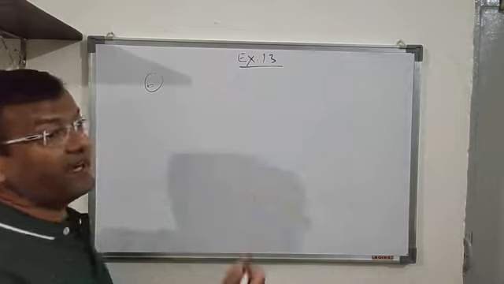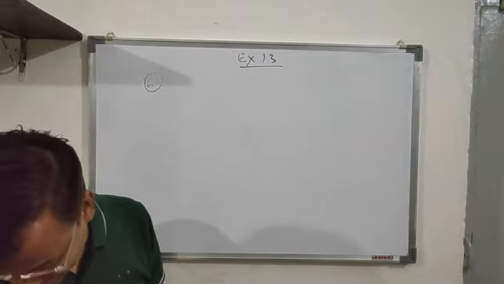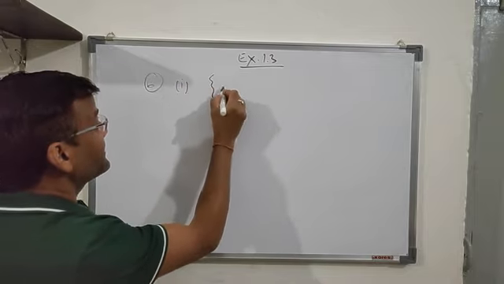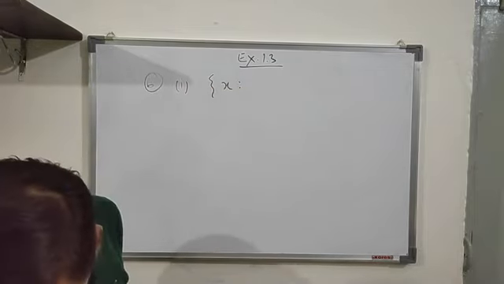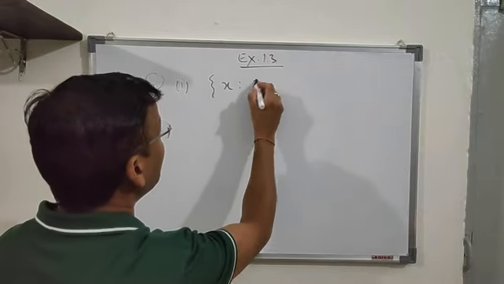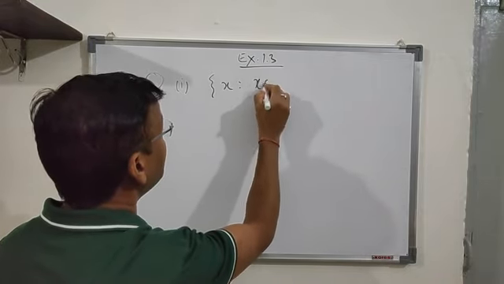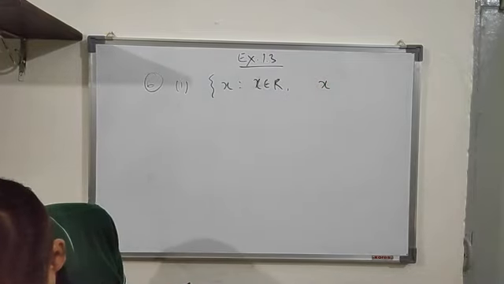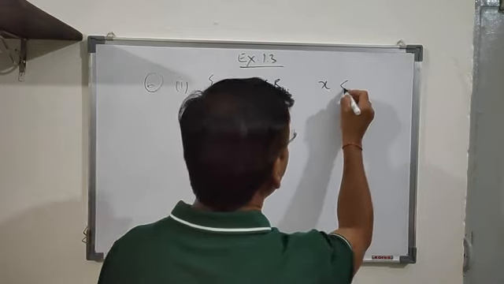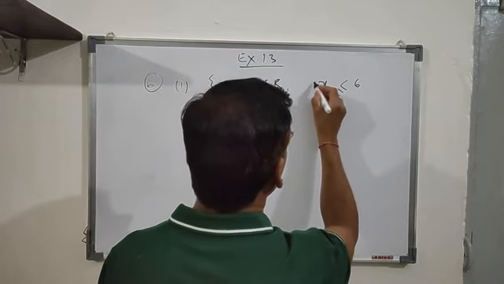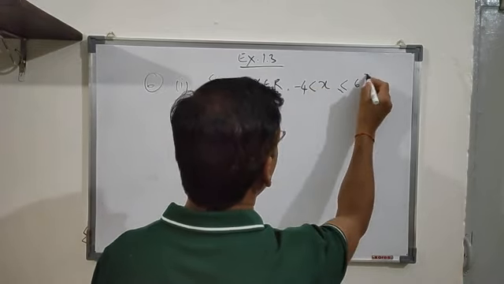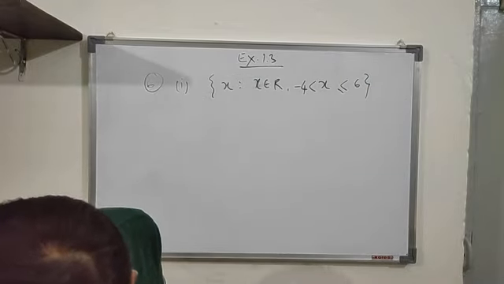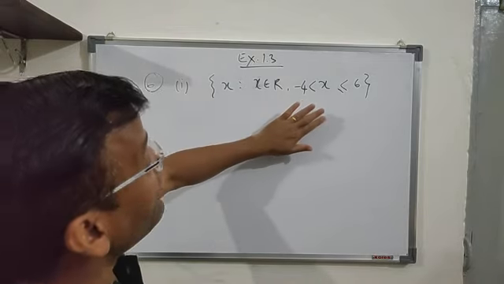Now we have discussed the interval as a subset of R. So the question, I'm writing it here, first one: X such that X belongs to R, X is a set of real numbers and X lies between 6 and minus 4, it is less than or equal to 6, greater than minus 4. So that's very simple now, because you have known the sets and intervals as a subset of the real numbers.